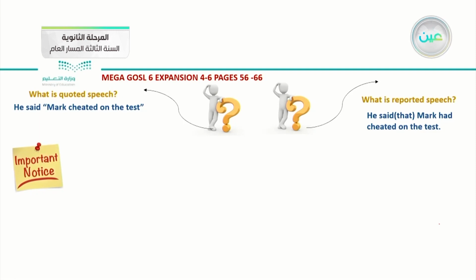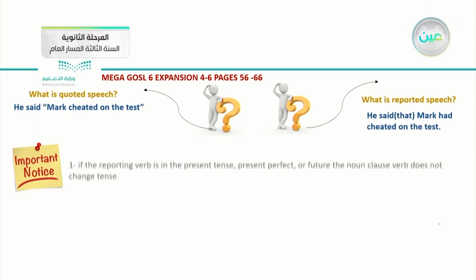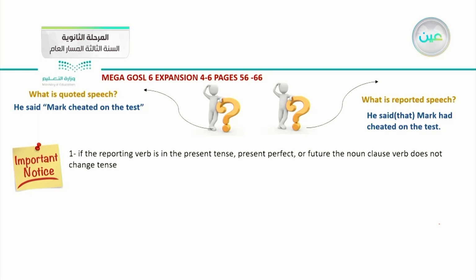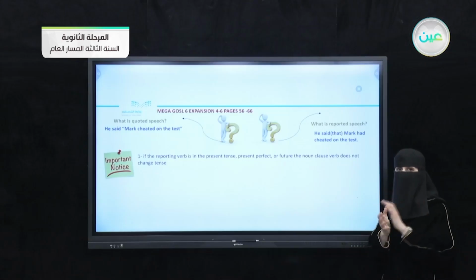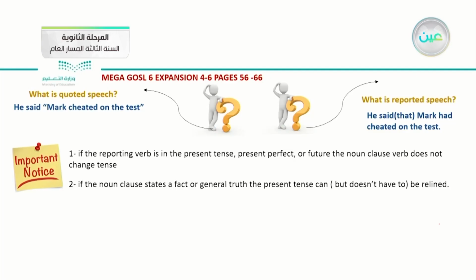Okay, after we have analyzed and differentiated between the quoted speech and reported speech, let me transfer to the important notice about that. However, we have some exceptions for the rule of the sequence of the tense in quoted speech and reported speech. Number one, if the reporting verb is in the present tense, present perfect or future, the noun clause verb doesn't change tense, which means that we don't need to change that tense.